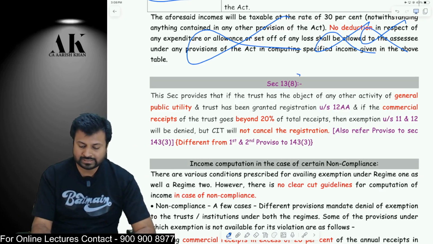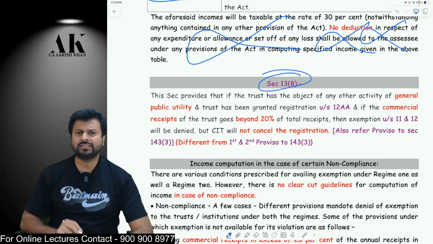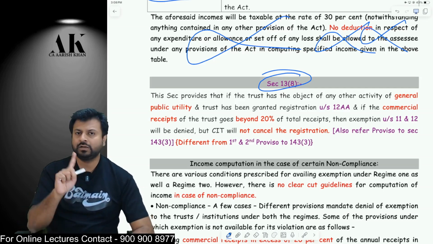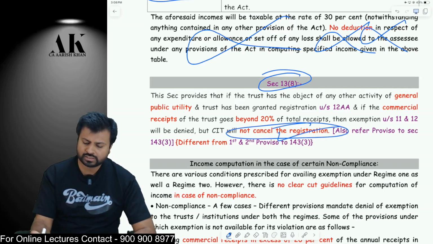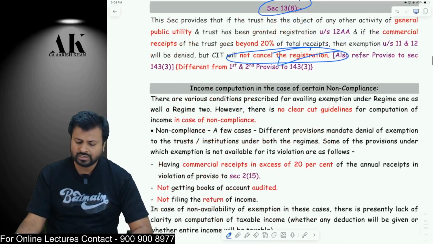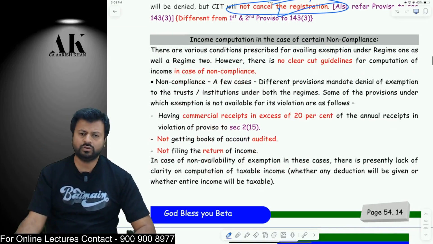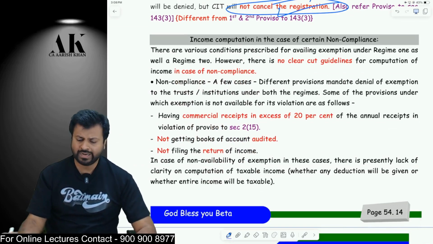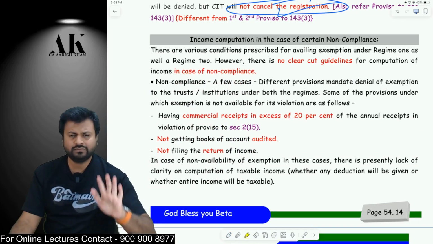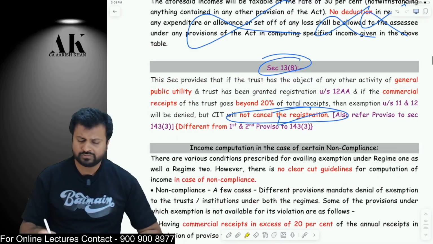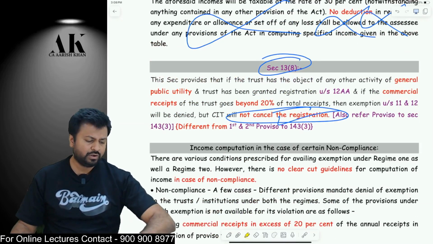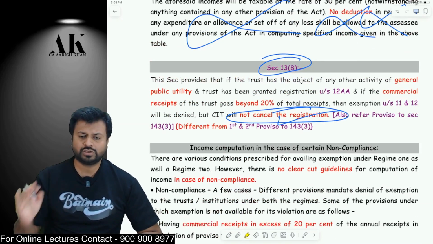No. The law says that under section 13(8), if your commercial receipts exceed 20% of total receipts, you will lose exemption in that year, but you will not lose what? Your registration under the income tax law will continue to serve you. Okay, they will continue to get the benefit of that. Now the next provision, the moral of the story was what? You will lose the exemption, but you will not lose the registration under the income tax law.